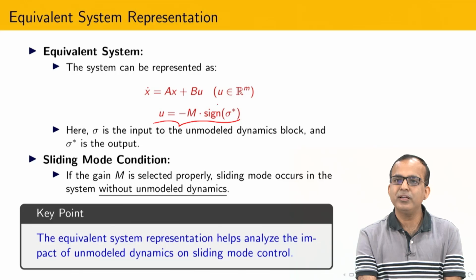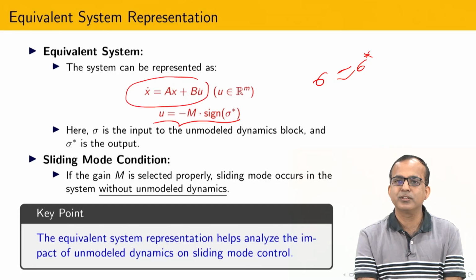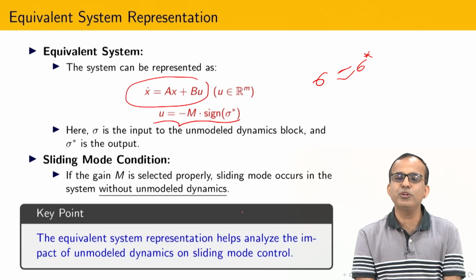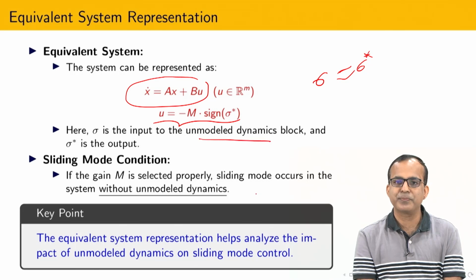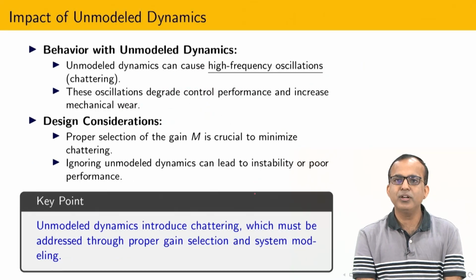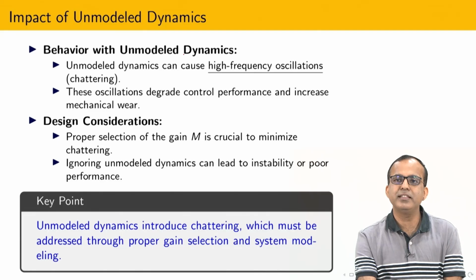So if sigma and sigma star are very close to each other, and they do not change the sign, then I am able to get exact sliding. So the equivalent representation tells us how to get exact sliding in the case of the unmodeled dynamics. Now I have to understand the impact.